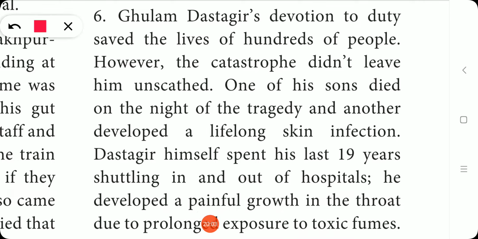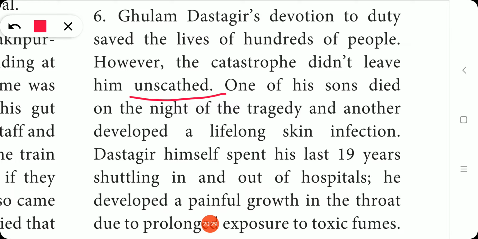Because the train was fully packed with passengers, he had arranged for the departure of that train. However, the catastrophe didn't leave him unscathed. So unscathed means harmful or damaged. Okay. So அவர் அதை harm பண்ணாமல் விடலை. என்னது, that poisonous gas, he was also harmed.